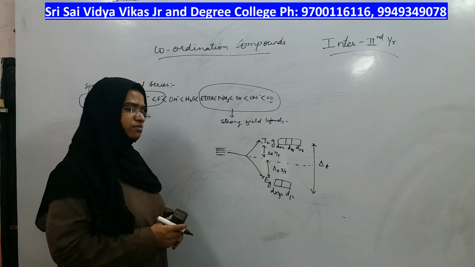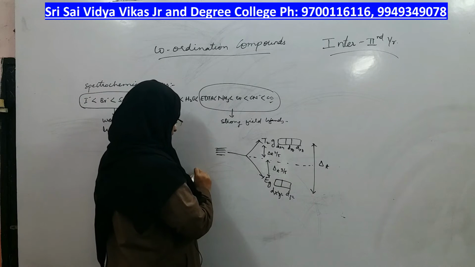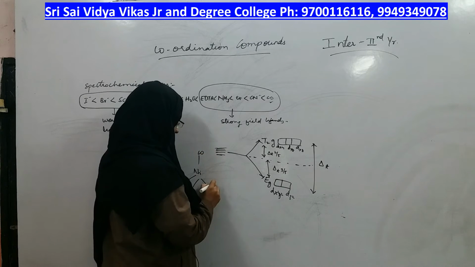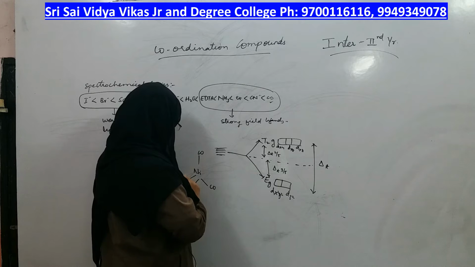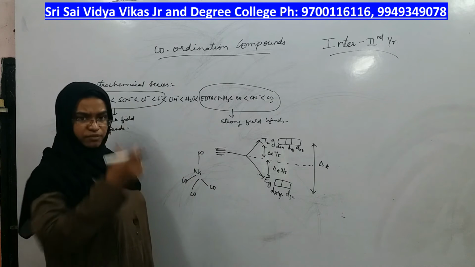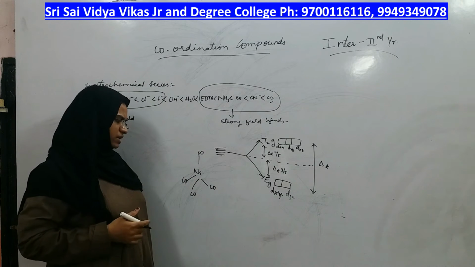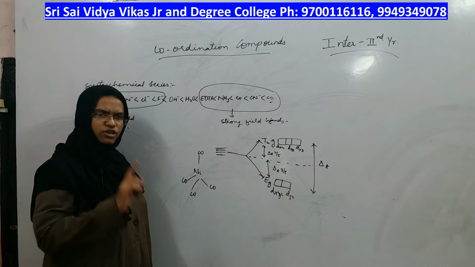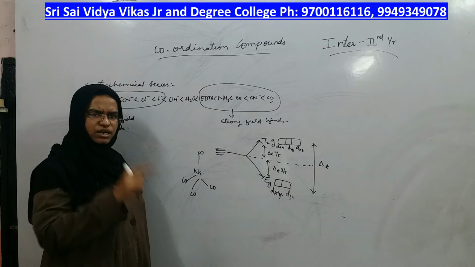Why is it opposite? Because when the complexes are tetrahedral complexes, example is tetracarbonyl nickel, not a single ligand is exactly on the axis.